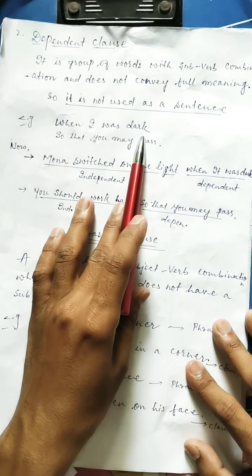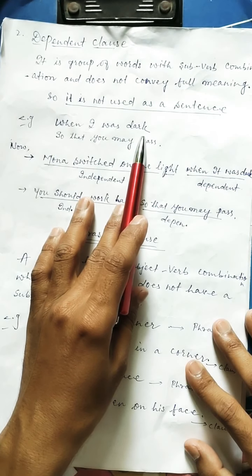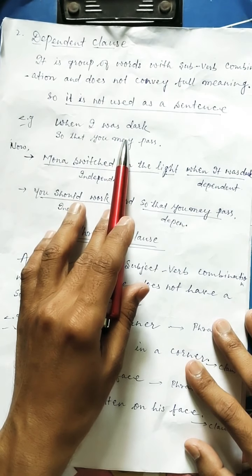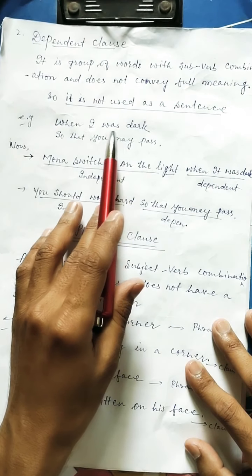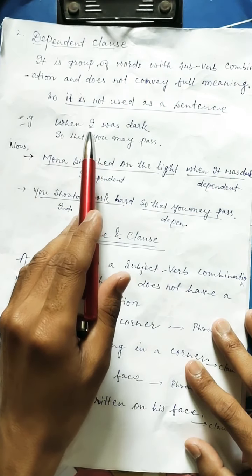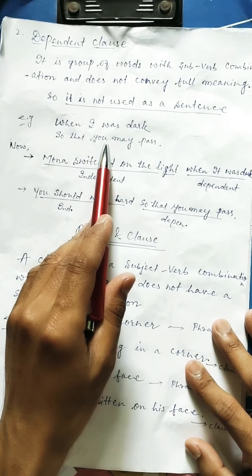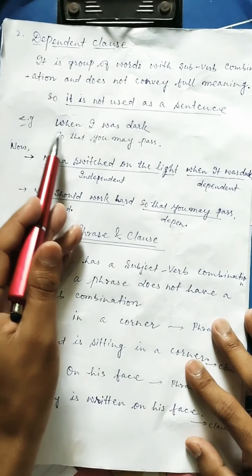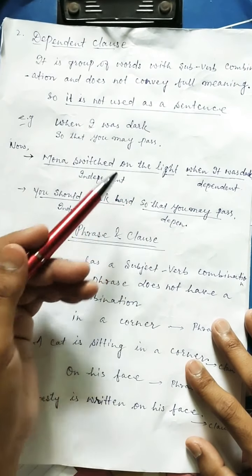When I was dark, it has a subject and verb, okay, it is also a meaningful group, but it lacks the entire sense, okay, that when it was dark, then what happened, we want to know what happened after that.